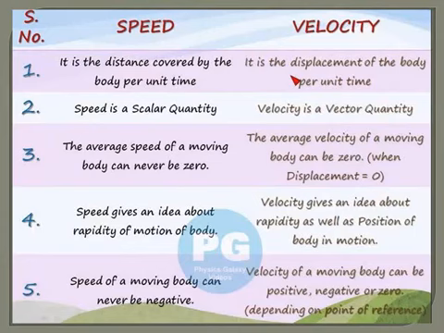Fourth point, speed gives an idea about rapidity of motion of a body. Velocity gives an idea about rapidity as well as position of the body in motion, because it is a vector quantity. Fifth point, speed of a moving body can never be negative. Velocity of a moving body can be positive, negative, or 0 depending on the point of reference.